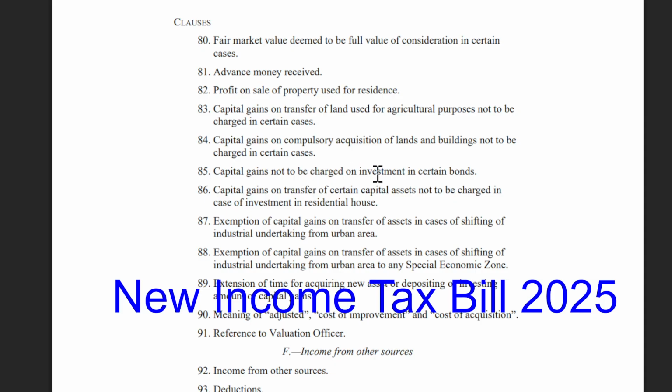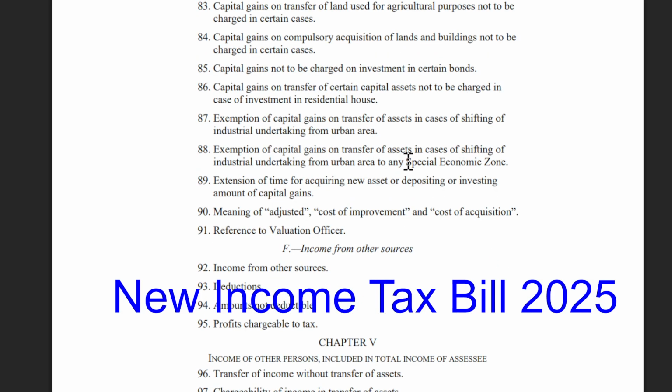85, Capital gains not to be charged on investment in certain bonds. 86, Capital gains on transfer of certain capital assets not to be charged in case of investment in residential house. 87, Exemption of capital gains on transfer of assets in case of shifting of industrial undertaking from urban area. 88, Exemption of capital gains on transfer of assets in case of shifting of industrial undertaking from urban area to any special economic zone.